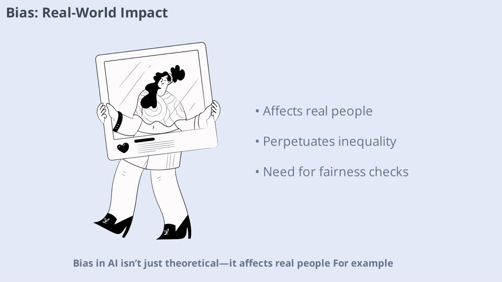Bias in AI isn't just theoretical, it affects real people. For example, if a resume screening AI is biased toward male candidates, qualified female applicants may be unfairly rejected. This can perpetuate systemic inequalities and damage trust in AI systems. Regular bias evaluation and diverse training data are essential for fairness.